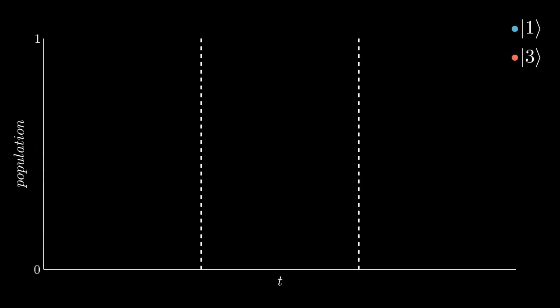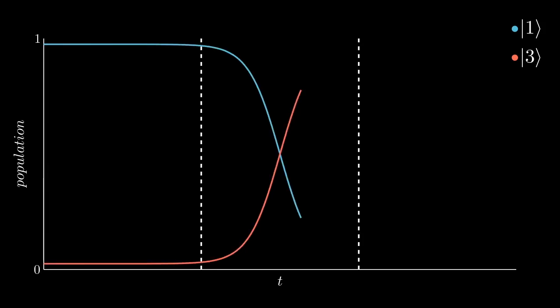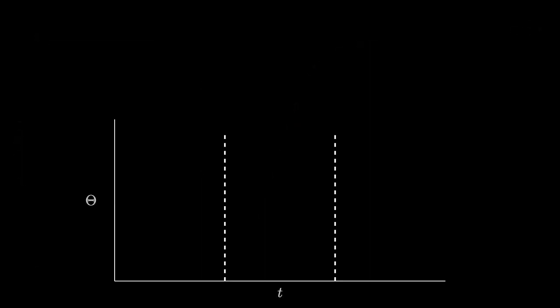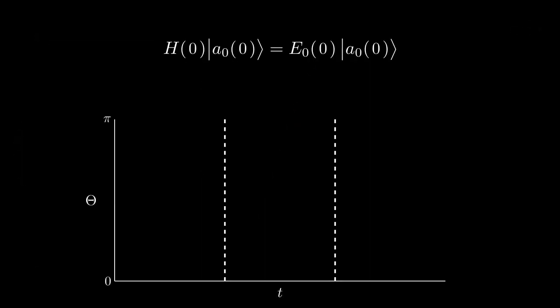Once we've identified the dark state, we can now ask, how do we move the population from 1 to 3 along that path? The adiabatic theorem tells us that if the Hamiltonian changes slowly compared to the energy gap between the eigenstates, the system will stay in the same eigenstate. To find the condition in terms of the mixing angle, we start with the time-dependent Schrödinger equation in this instantaneous eigenbasis.